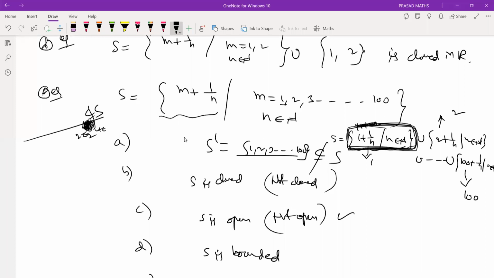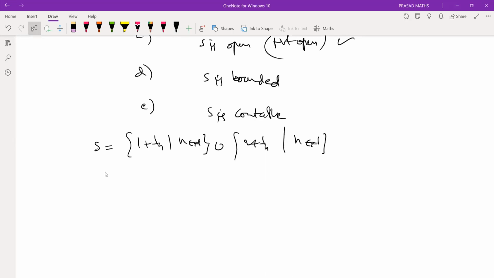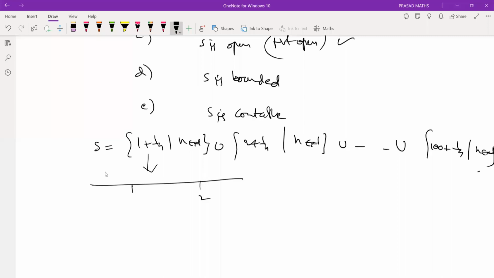Look at the first set. What are the members inside the set bounded by? Look at the question carefully. We have seen this type of questions in bounded sets; this time we are recalling them. So what is the lower bound for this? This is 2 tends to 1, right? So what is my lower bound? 1. And the upper bound is 2.